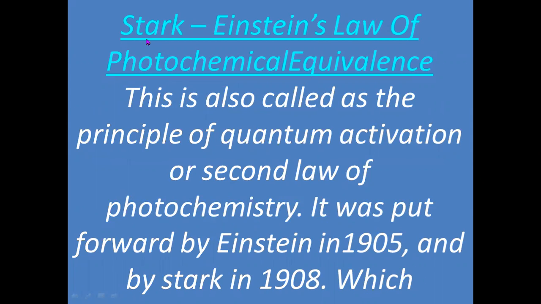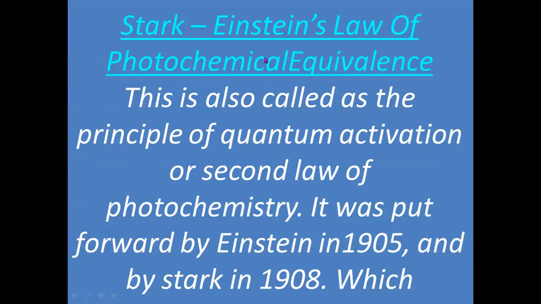Now we have another law called Stark-Einstein's law of photochemical equivalence. Stark-Einstein's law is also called the photochemical equivalence law, and it is also called the principle of quantum activation, or the second law.